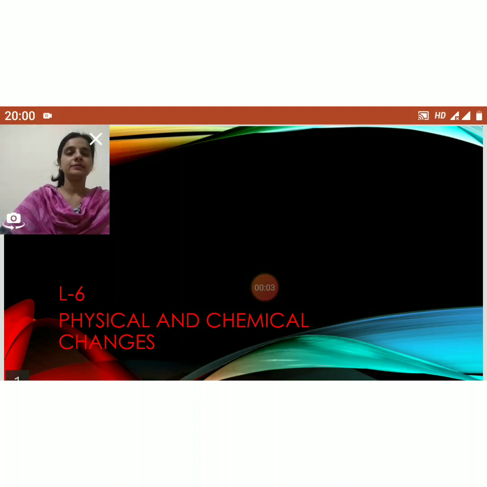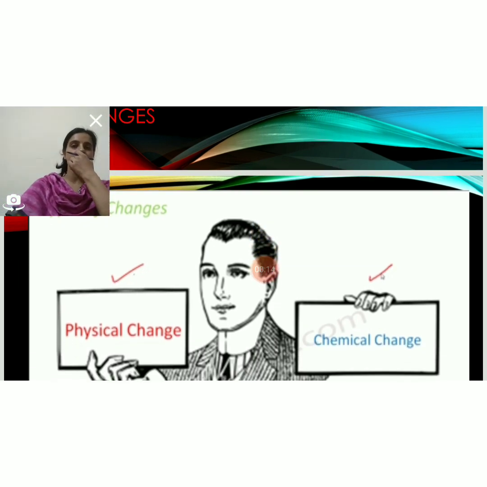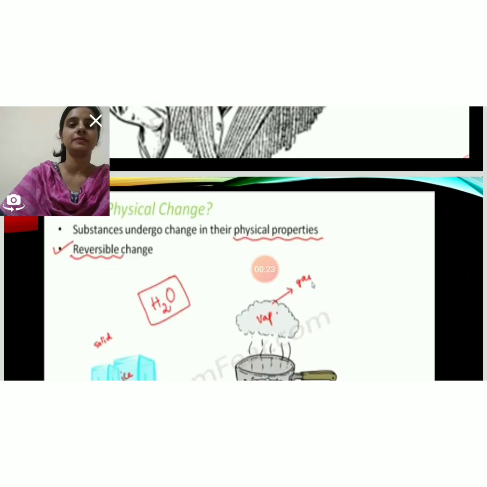Hello students, let's begin with the new chapter, chapter 6, physical and chemical changes. So there are two types of changes which we are going to discuss in this chapter. First one is physical change and the other one is chemical change. So let's start with the physical change first.